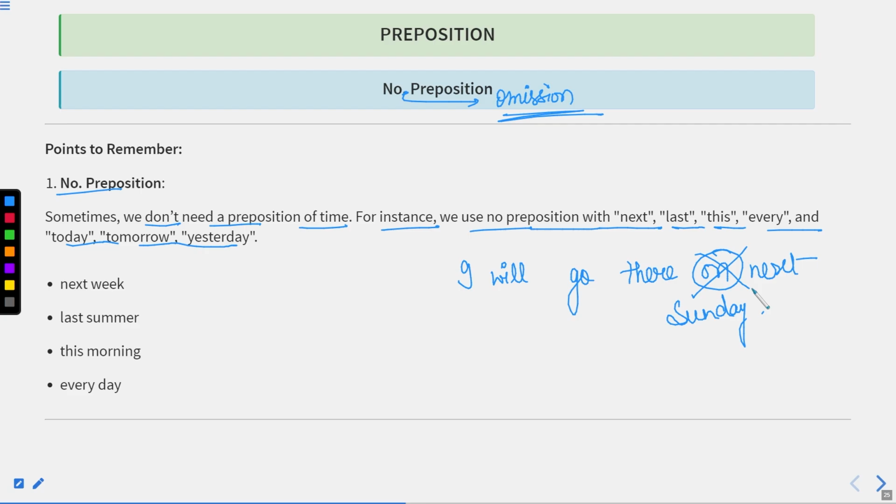Okay, so before these words I cannot use on, because this next Sunday is itself a particular time which I'm indicating. If I say this summer, I cannot say in this summer. If I say I will go there today, I cannot say I will go there on today. I cannot say on tomorrow. I cannot say on yesterday. That will be definitely incorrect. Before such words, we cannot use any preposition. Next week, last summer, this morning, every day. Now, with these words or before these words, we cannot use any preposition. And this one is very, very important. This we should keep in mind. Just jot it down or note it down somewhere. So this is really a very important rule about prepositions.